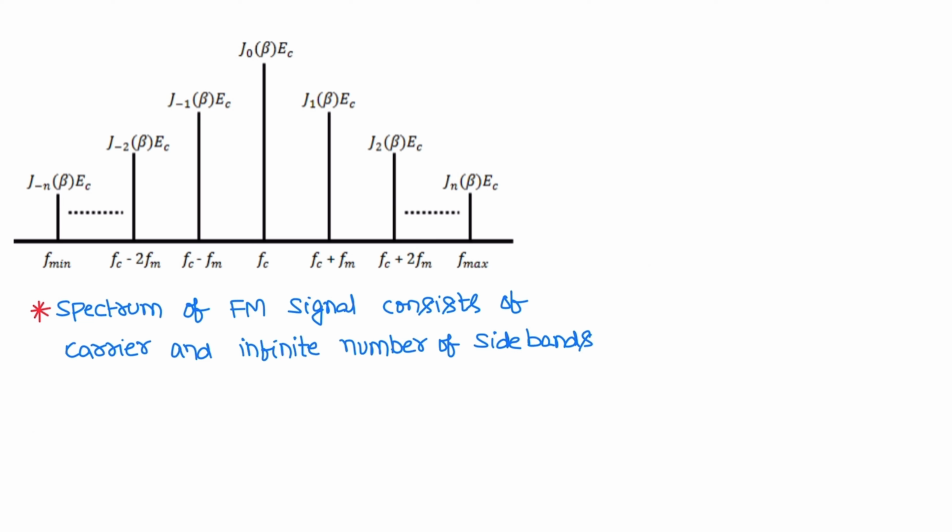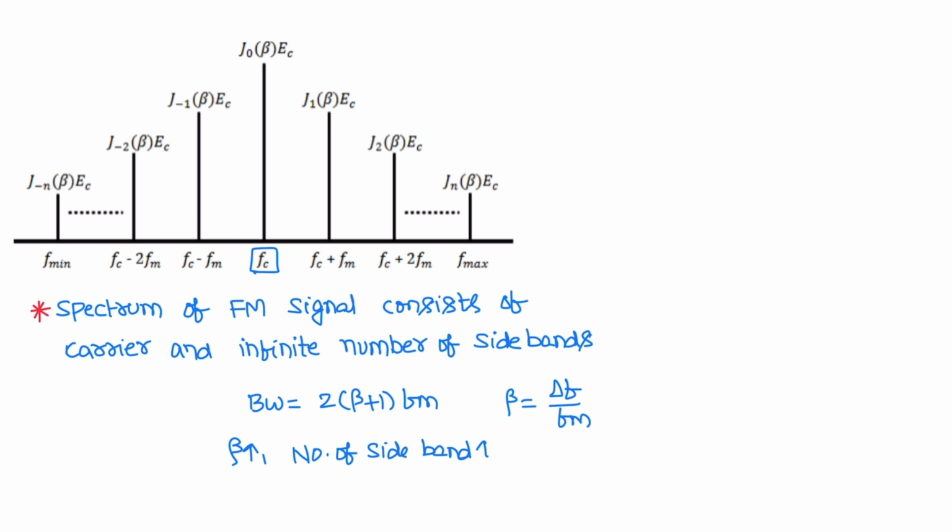This is a spectrum of FM signal. Spectrum of FM signal consists of carrier component fc and infinite number of sidebands. The bandwidth of FM signal is 2 into beta plus 1 fm. Beta is modulation index, that is delta f by fm. If beta increases, number of sidebands increases. That is, bandwidth also increases.